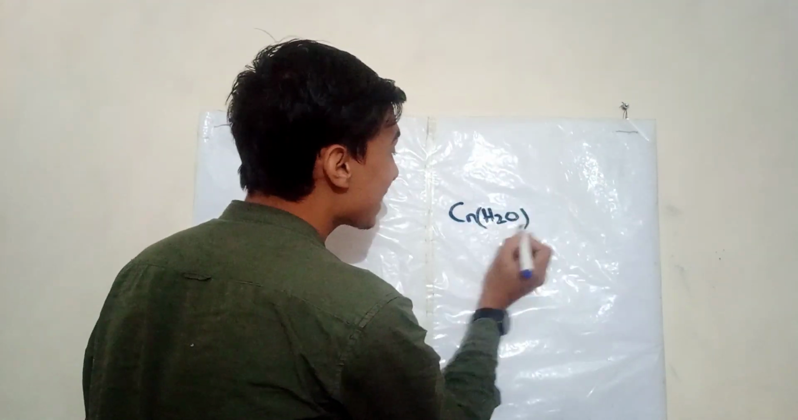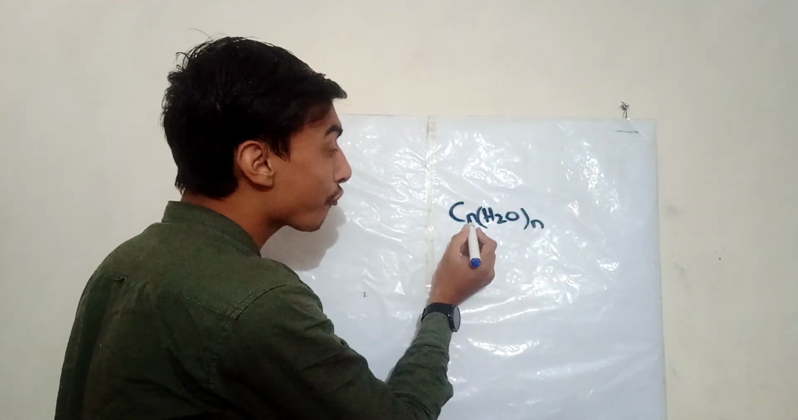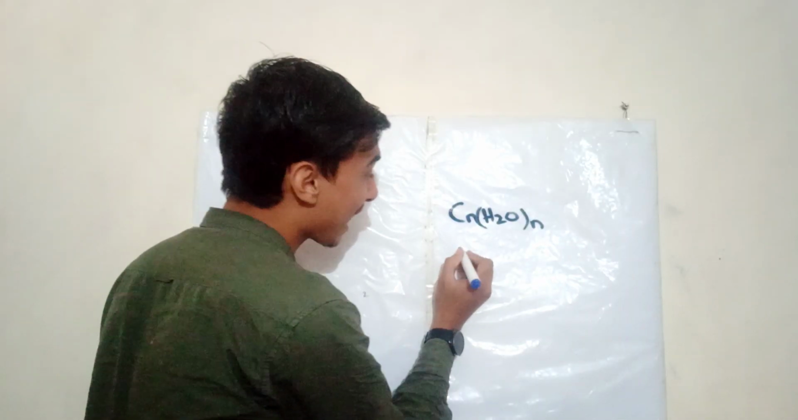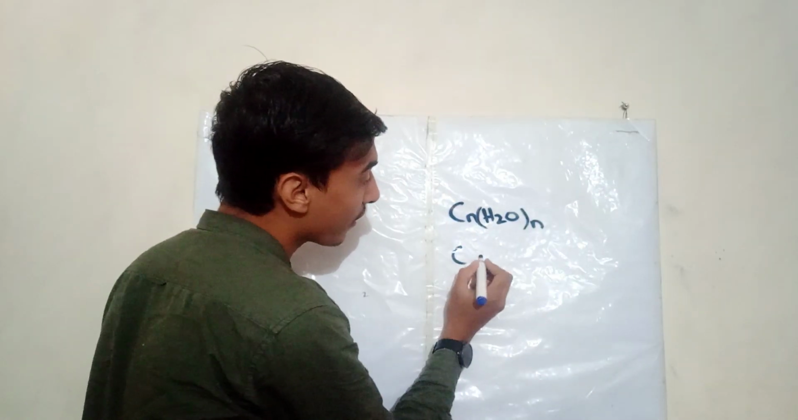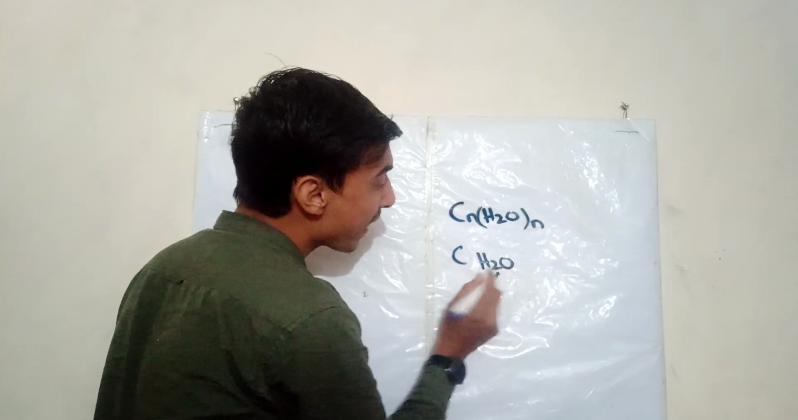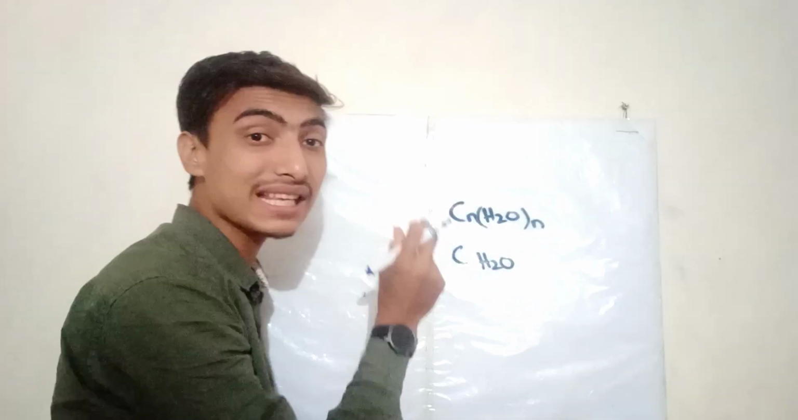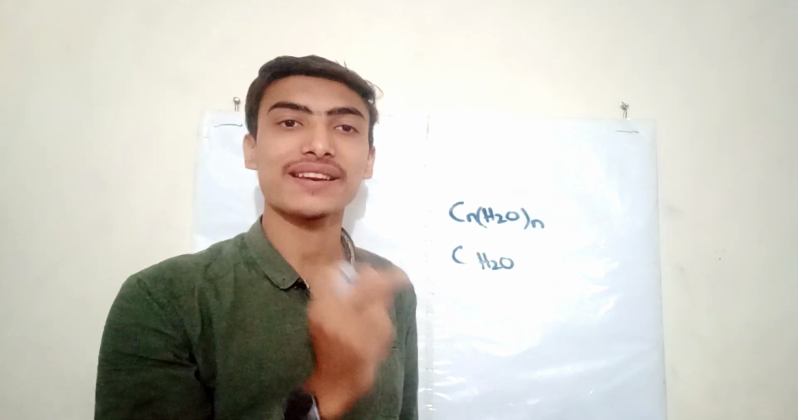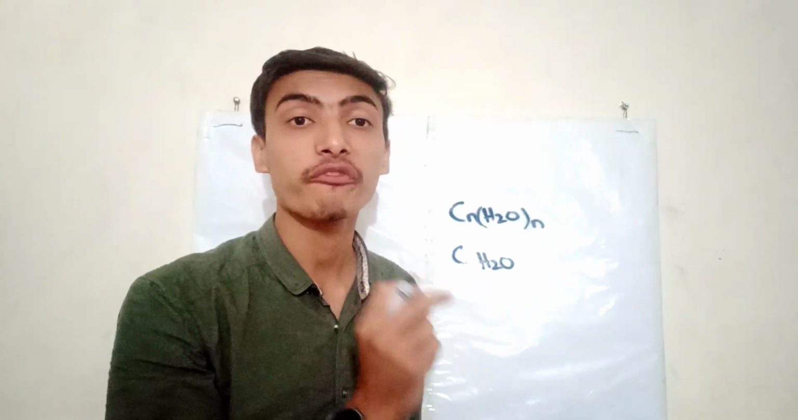N means a number. If we write 1 on the N side, you can see CH2O, which is the basic unit. This is used as the formula of a monosaccharide.